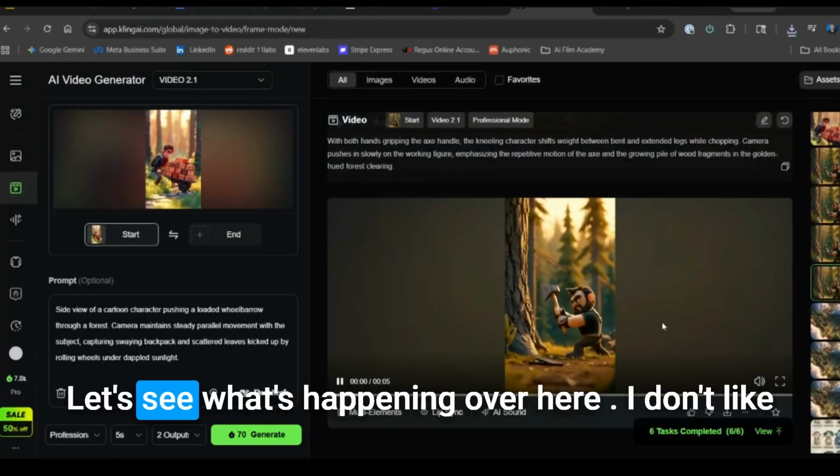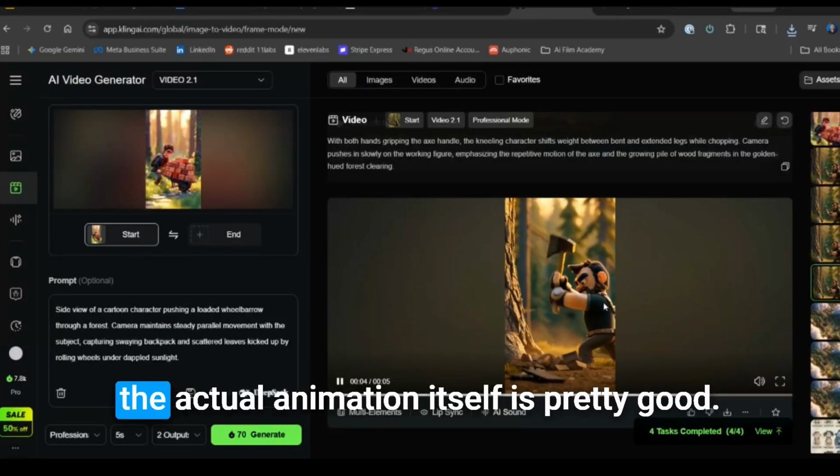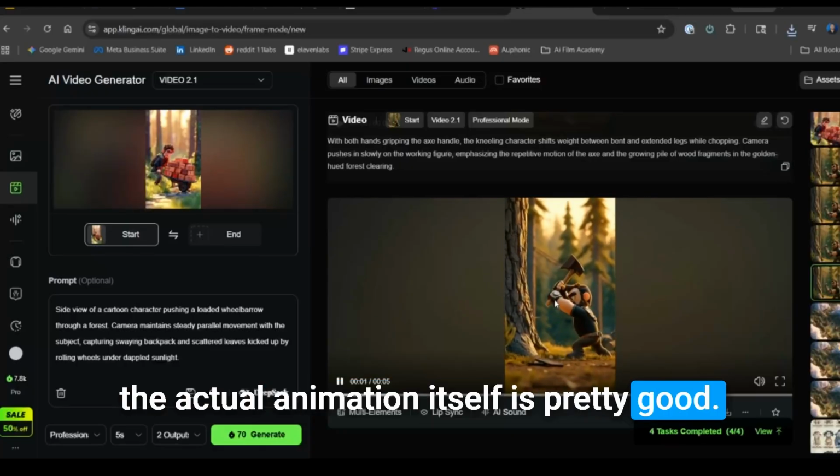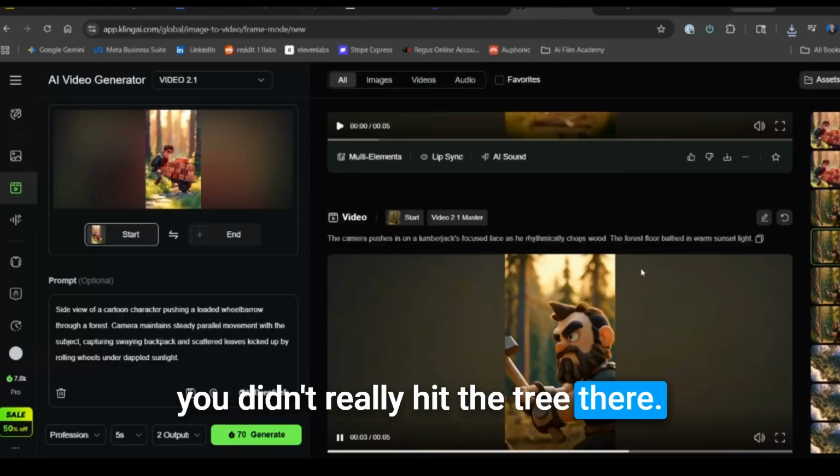Let's see. All right, let's see what's happening over here. I don't like that he's swinging downwards, but that's about it. The actual animation itself is pretty good. I just want him swinging sideways. You're gonna hit the tree there.